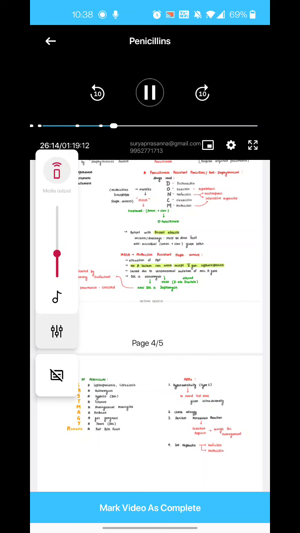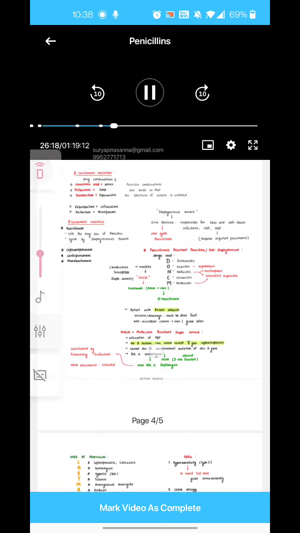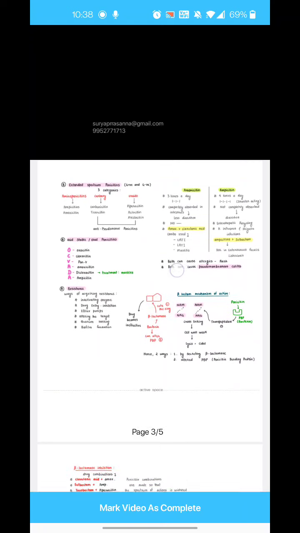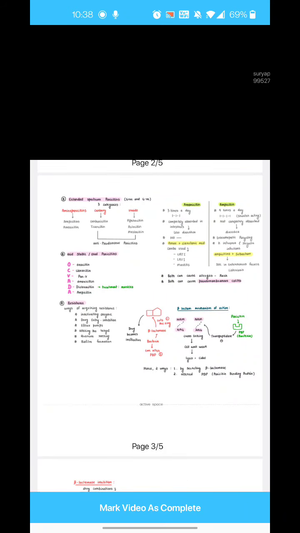Now let us come back to the proper penicillins. The first penicillin to be discovered is penicillin G, and it is obtained from a fungus. The fungus name is Penicillium notatum. Now this was an accidental discovery.